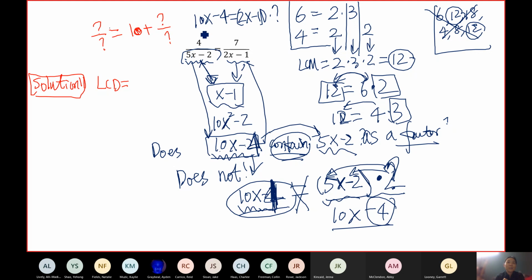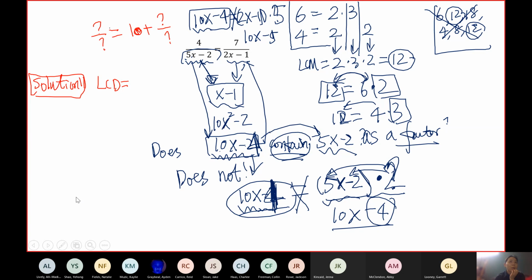Nothing. There's no solution. Because if I put a 5 here, you're going to get 10x minus 5. It's not going to be equal to 10x minus 4. But you have to put a 5 there. Why? Because in order to get a 10x there, you have to put a 5, right? So there's no way you can find something, if you just change the numbers here and there, it's impossible to find something to contain both. Okay, so neither of that works.